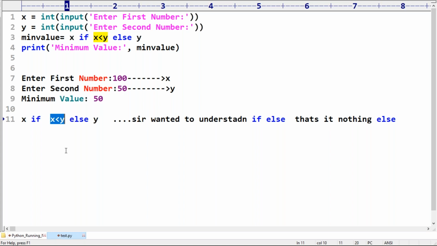x less than y, is this condition satisfied or not? x less than y means what is the x value? 100 is less than, what is the y value? 50. Sir, 100 is less than 50? Respond. 100 is less than 50. Ali, can you please tell? Is 100 less than 50? Is it satisfied or not?